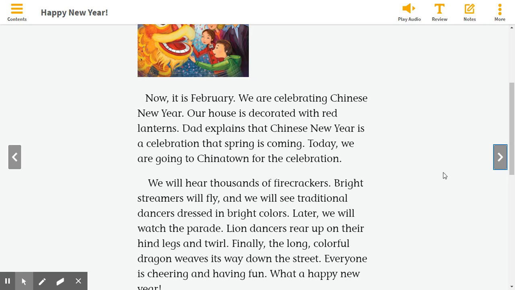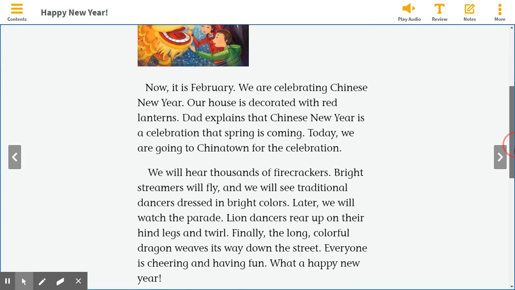Later, we will watch the parade. Lion dancers rear up on their hind legs and twirl. Finally, the long, colorful dragon weaves its way down the street. Everyone is cheering and having fun. What a happy new year.